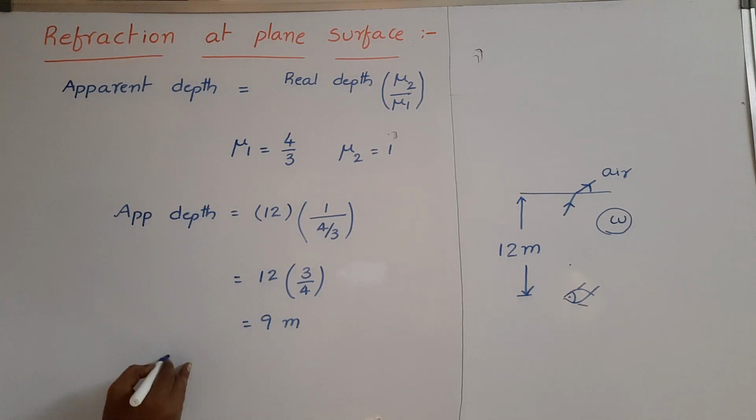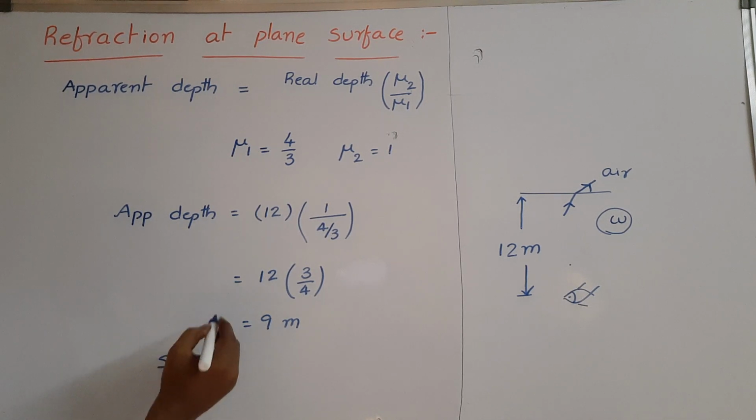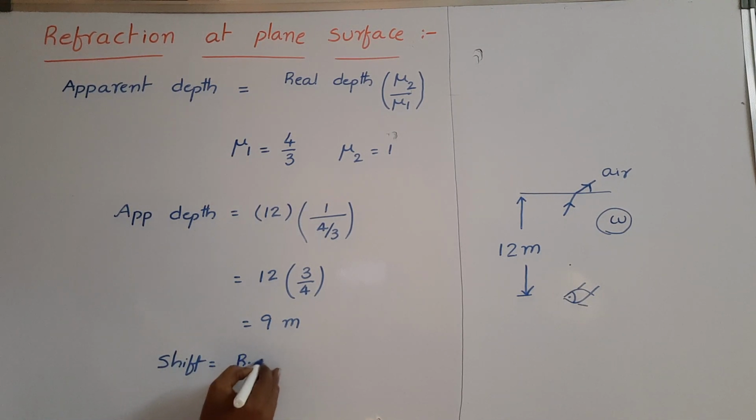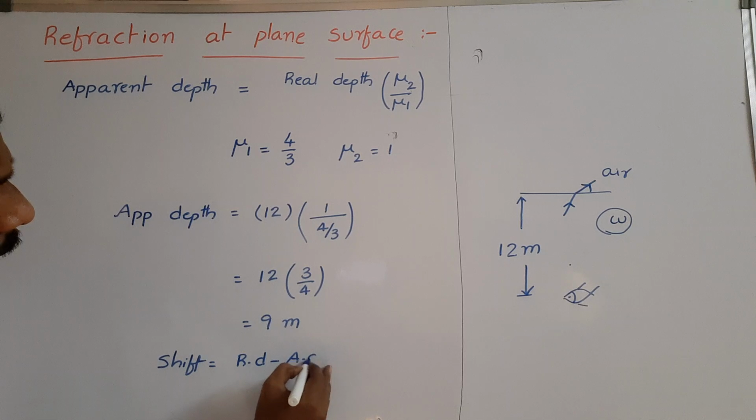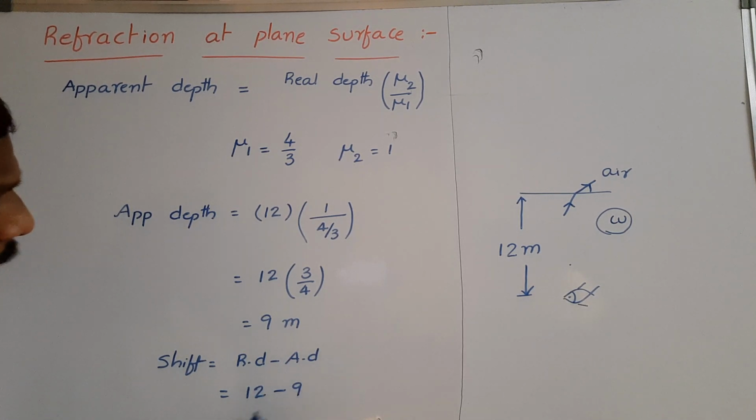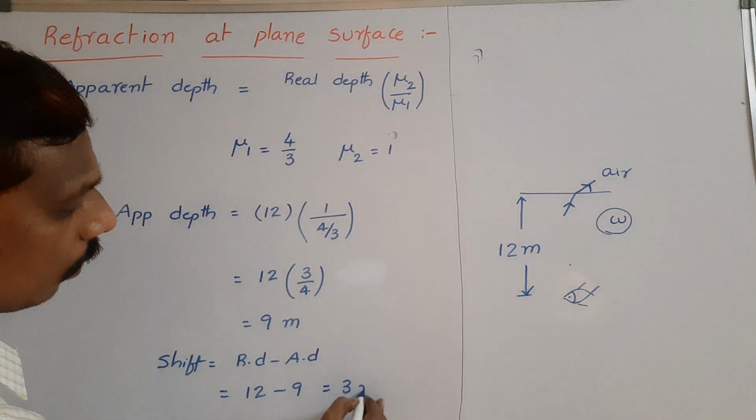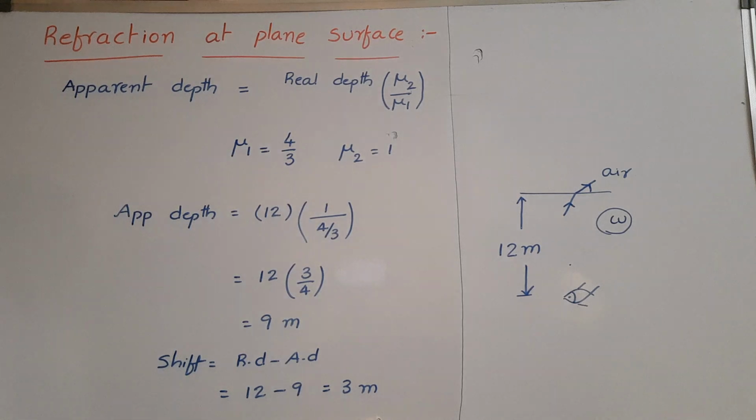And in this case, shift is equal to real depth minus apparent depth. Real depth is equal to 12 meters minus apparent depth is equal to 9 meters. Finally, we get shift is equal to 3 meters. In this way, we can solve the problems.